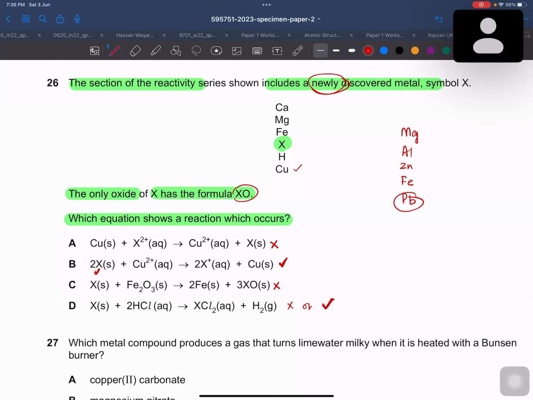So you can see XO is showing that the charge of X should be 2+, because the charge of oxygen is 2-. And over here you can see that X is showing a +1 charge. So now it's obvious that the only correct answer we have is D.